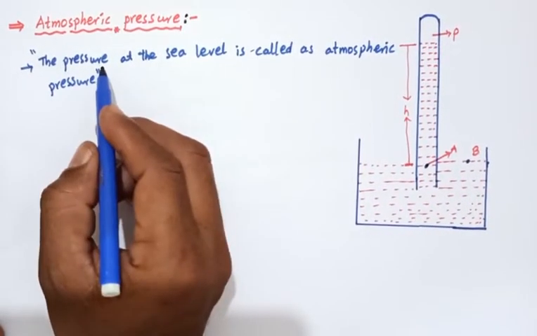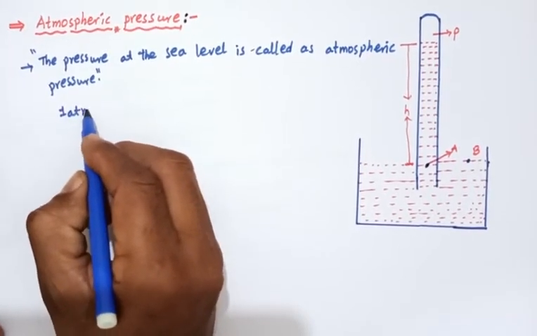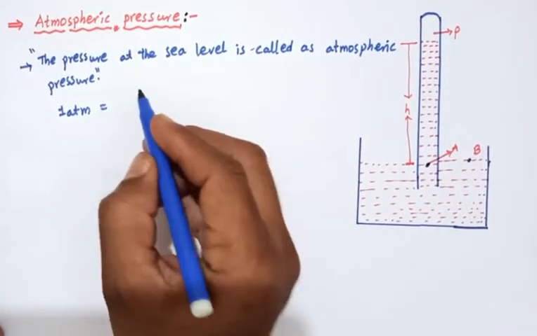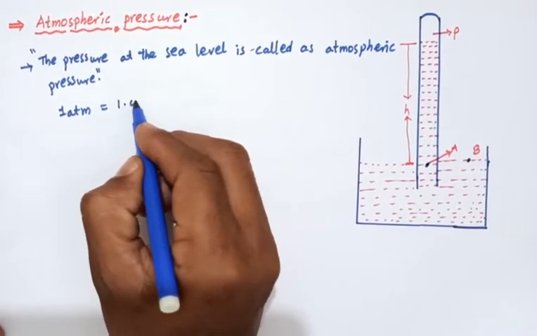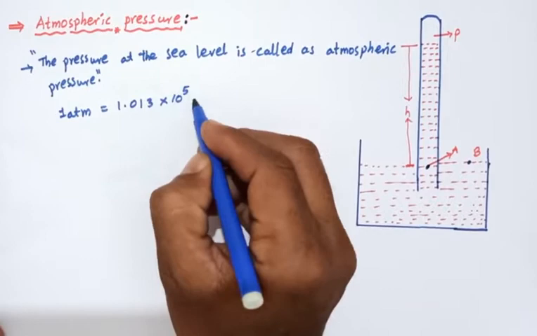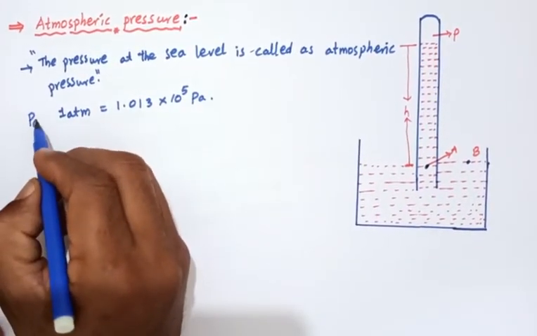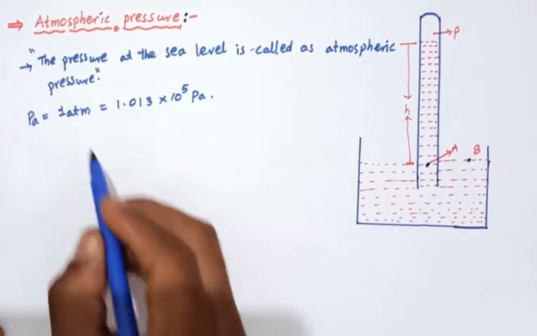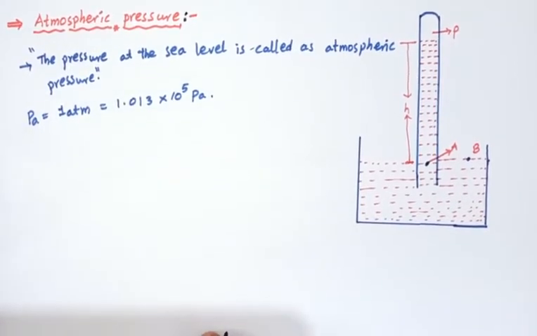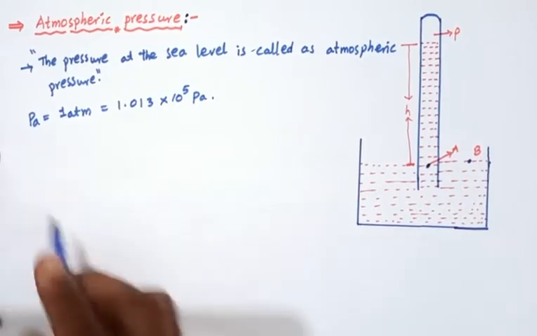So atmospheric pressure is denoted with 1 atmosphere. 1 atm equals 1.013 into 10 to the power of 5 pascals. Okay, so this is atmospheric pressure, that is 1 atmosphere equals 1.013 into 10 to the power of 5 pascals.